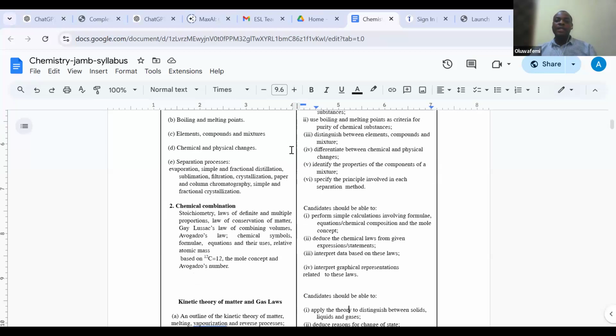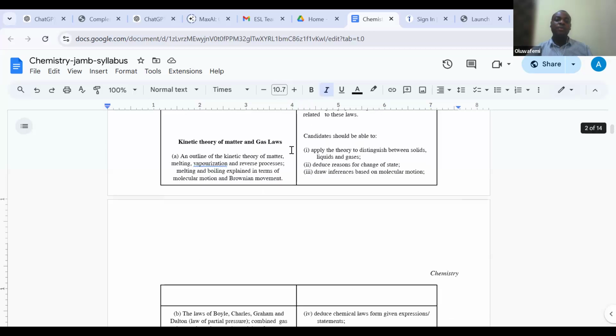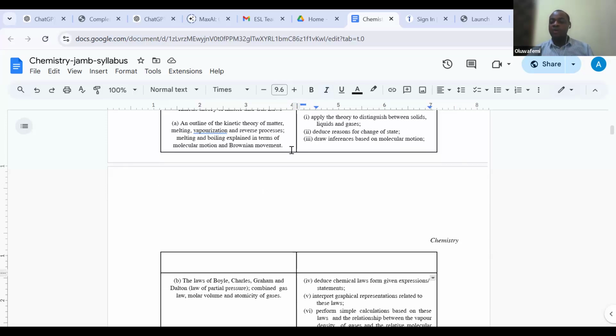We're also going to be looking at chemical combination, which is the second topic. At this junction, we are supposed to look at Gay-Lussac's law, stoichiometry, law of definite and multiple proportions, law of conservation of matter, and so on. Then we jump into kinetic theory of matter and gas laws. There we'll look at some interesting laws like Boyle's law, Charles' law, Graham's and Dalton's law, and so on.